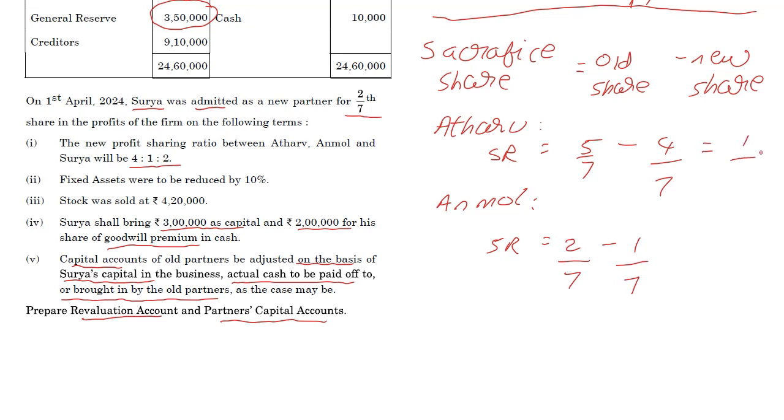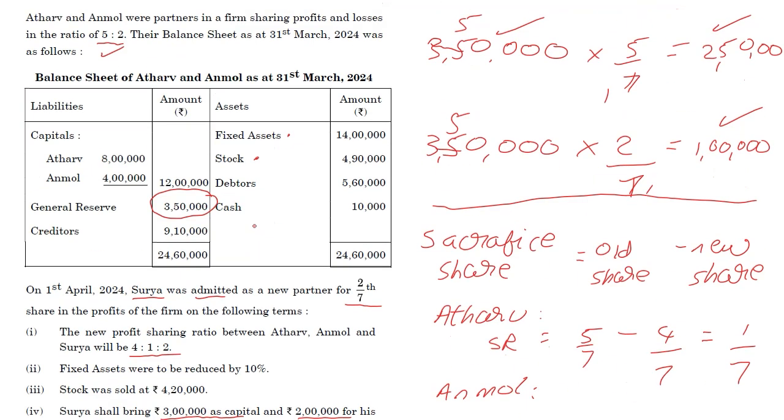Okay, and that's frankly a very easy calculation. I get 1 by 7 here, and 1 by 7 here, which tells me that the sacrifice ratio between the two is 1 by 7 is to 1 by 7, which is as good as 1 is to 1. That means that the premium for goodwill, when we reach it, is going to be split between them equally. Anyway, I'm still going to go line by line.